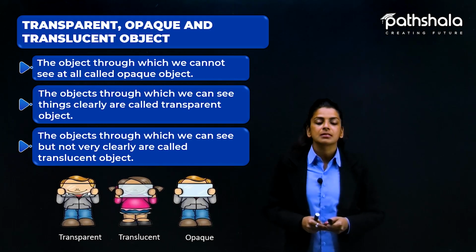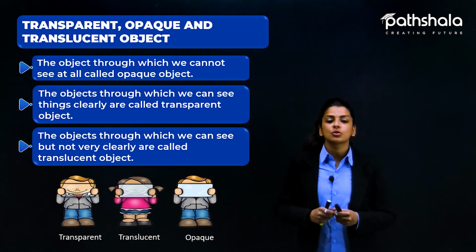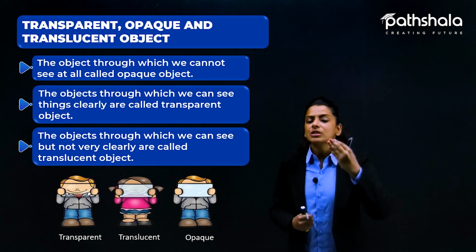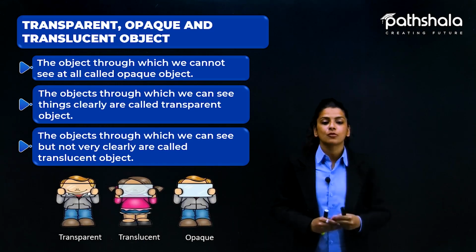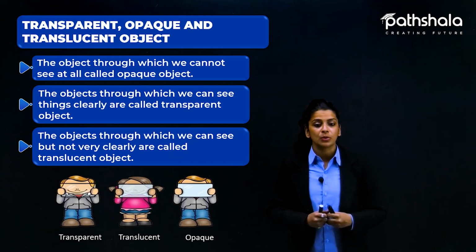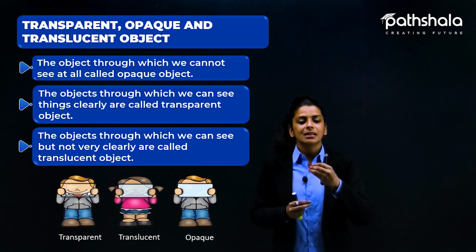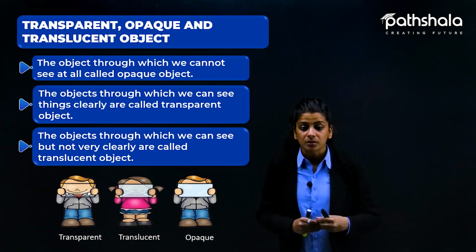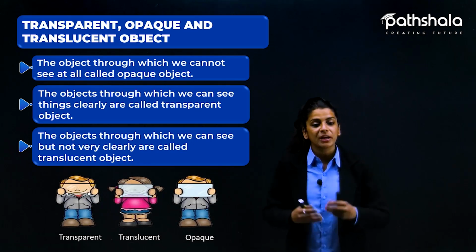And next, the second picture says about the translucent object. Here in this glass, you cannot see very clearly. आपको glass बहुत hazy नजर आ रहा है, through which you cannot see. So here you will say that this kind of object is called as translucent. Coming to the third one is the opaque one. Here you cannot see at all. You cannot even tell how the boy's face is looking, because you cannot see through it. So in this case, this object will be considered as the opaque object.